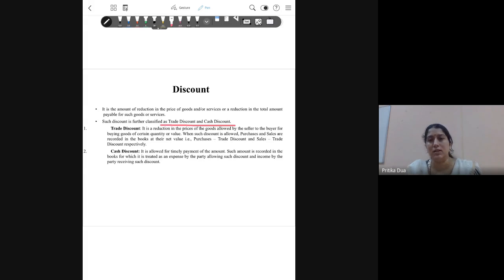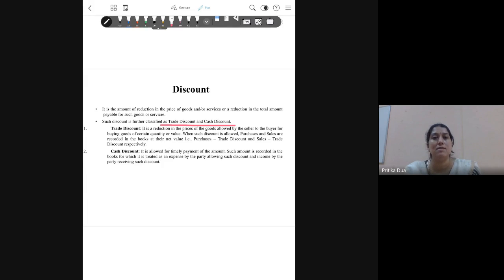Telling you people that it is basically the reduction in the selling price of the goods and services, and discount can be offered by the firm as well as received by the firm. A firm will offer discount to its customers, to the consumers, and it might receive some discount from the suppliers. Now, discount is categorized into two types. One is a trade discount, the other is a cash discount, as you can see on your screens.